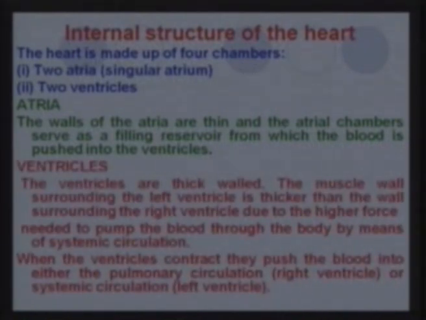The wall surrounding the left ventricle is thicker, because it is that ventricle which pumps the oxygenated blood to all parts of the body.